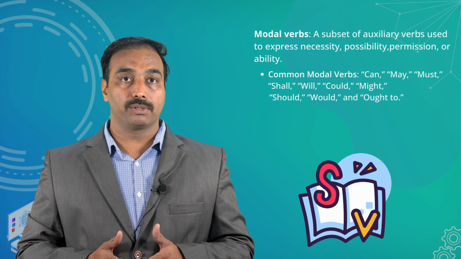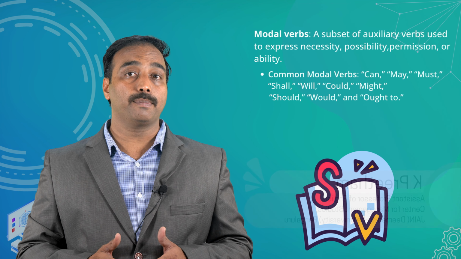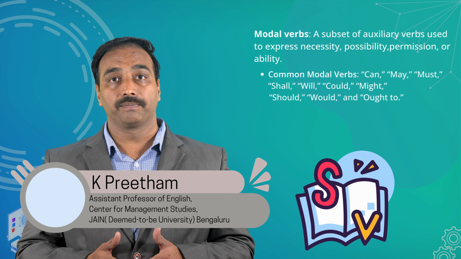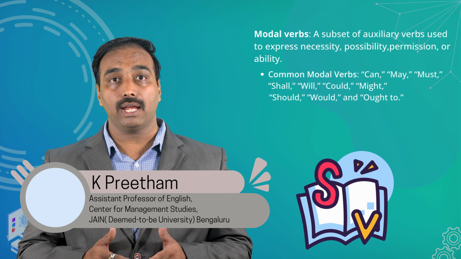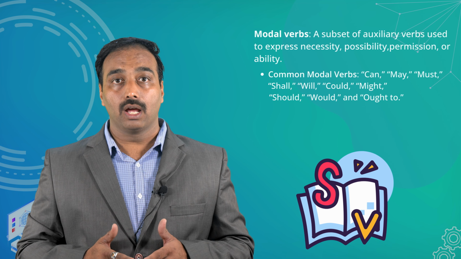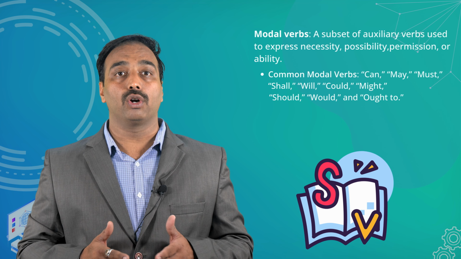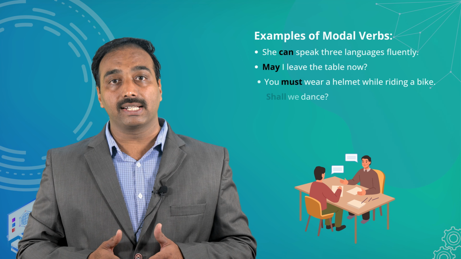Modal verbs. Modal verbs are a subset of auxiliary verbs that express necessity, possibility, permission, or ability. They include can, may, must, shall, will, could, might, should, and would. Now let us go through some of the examples.